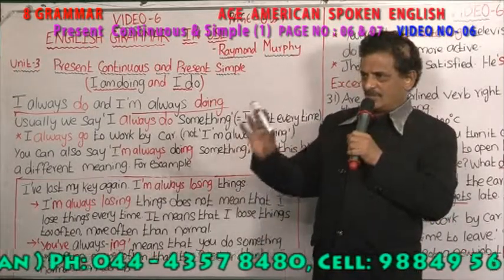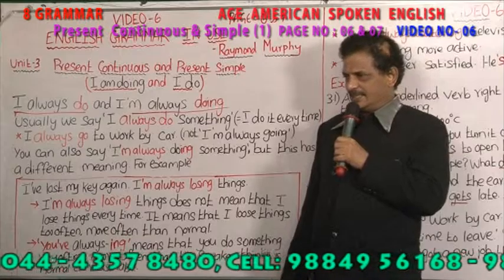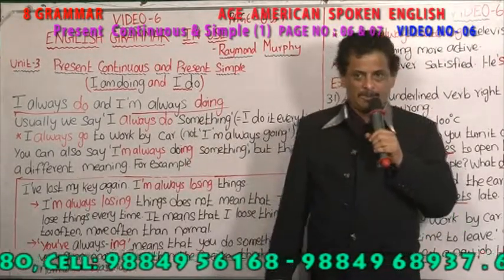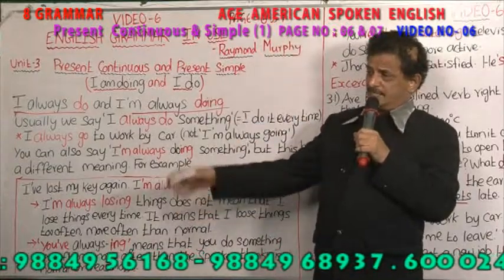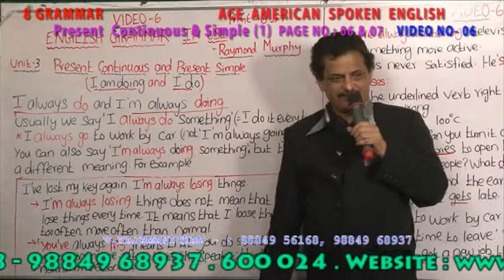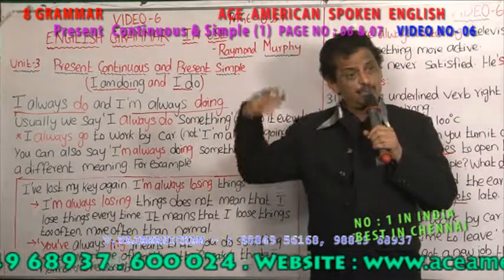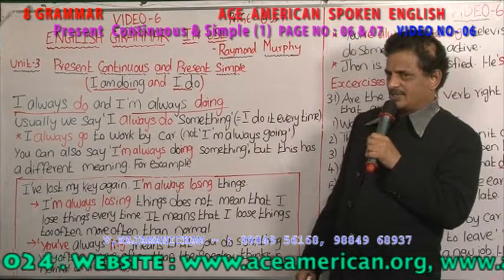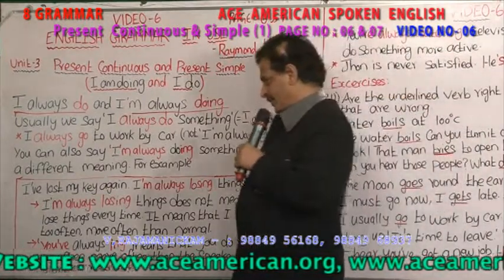See, he drinks alcohol, okay. Daily he drinks, he always drinks alcohol. But 24 hours he is drinking. Then what do you say? He is always drinking alcohol, something above normal. When it is going above normal, then you are using is always verb plus ing.